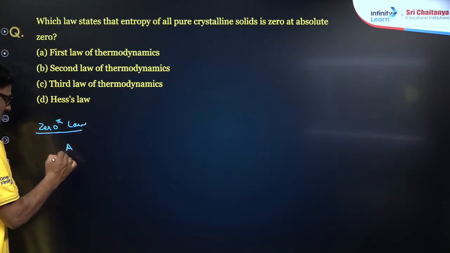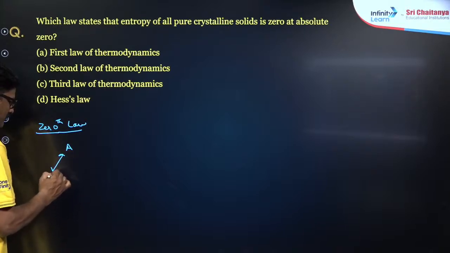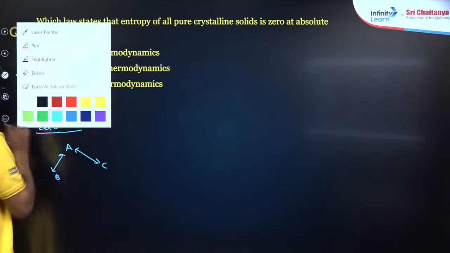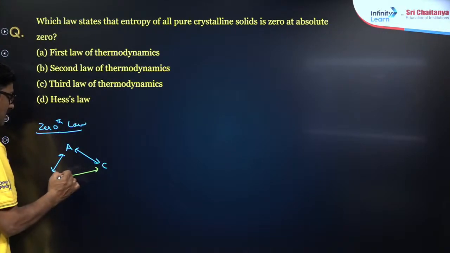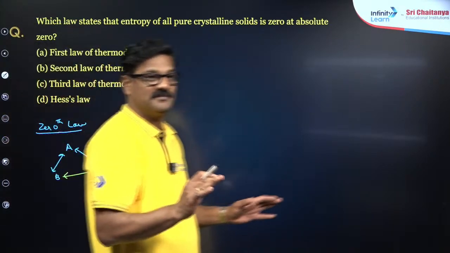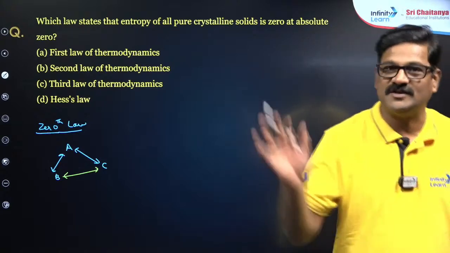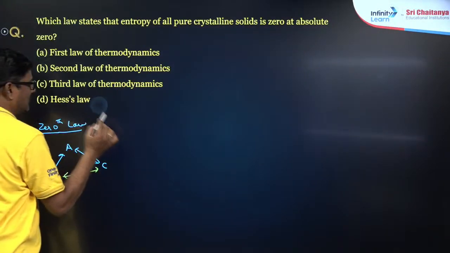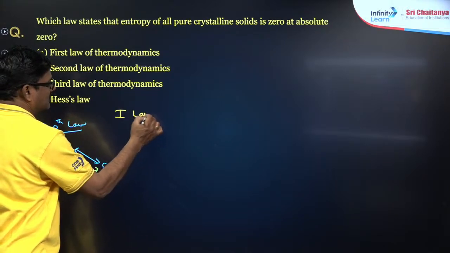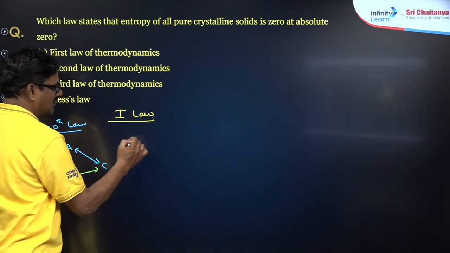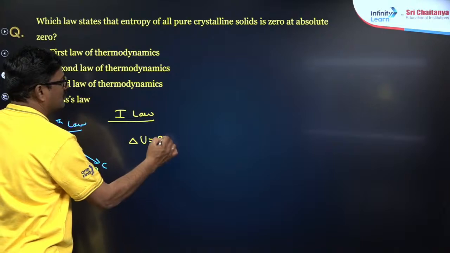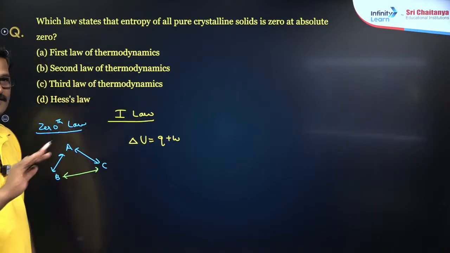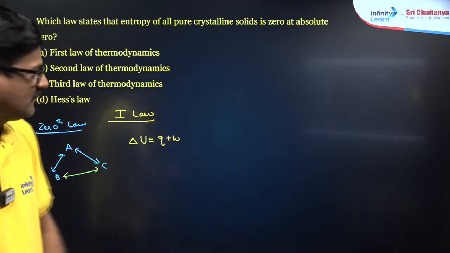If A is in thermal equilibrium with B and separately in equilibrium with C, then B and C are also in thermal equilibrium. Okay, this is about the 0th law. And let's talk about the first law: delta U is equal to Q plus W. Energy you can't create or destroy, but you can change it from one form to another.